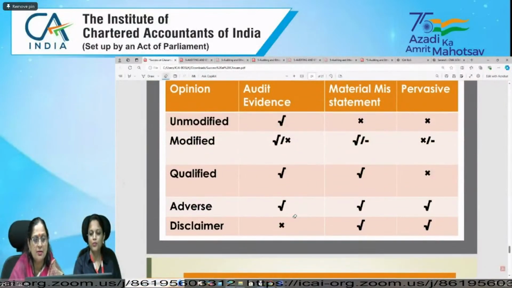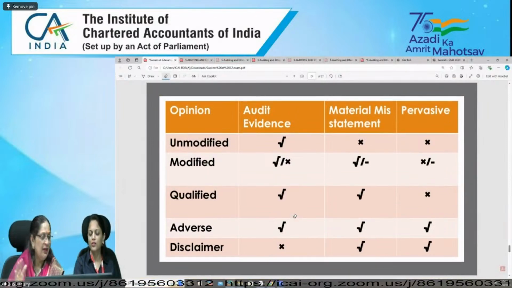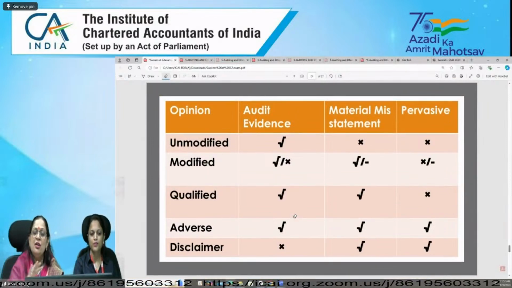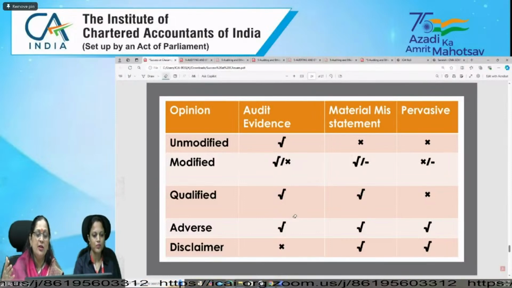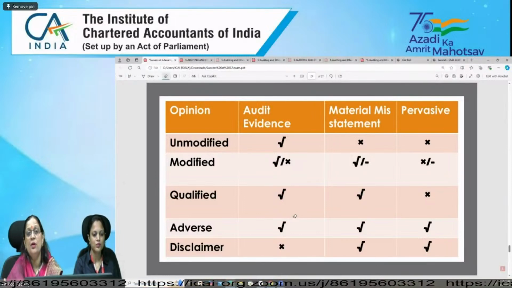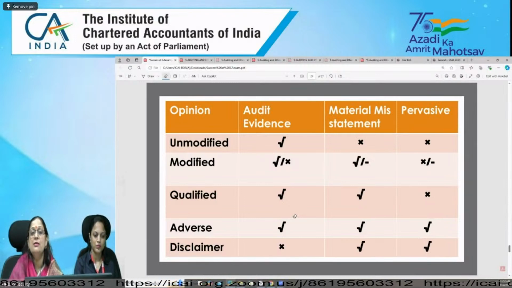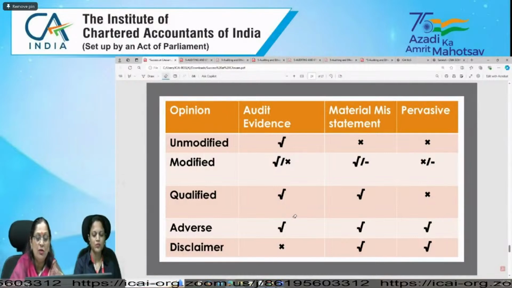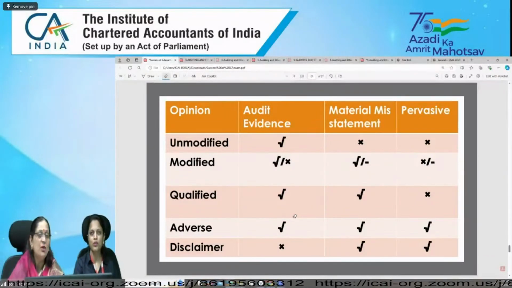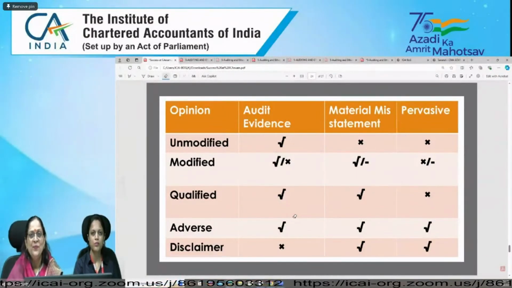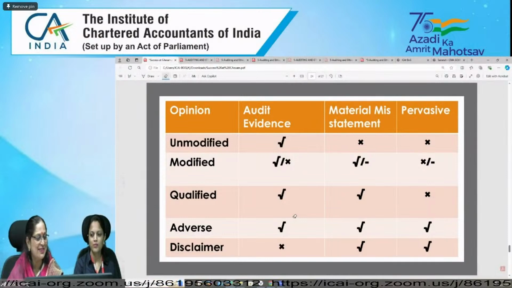So now we have SA 700. Content of audit report is given, what should be the format and what is the objective of audit report. In SA 701, we discuss key audit matters. And in SA 705, we talk about modified opinions, right? And we are having one more SA, that is SA 706. है ना? और क्या है उसमें? कुछ matters discuss करते हैं हम.